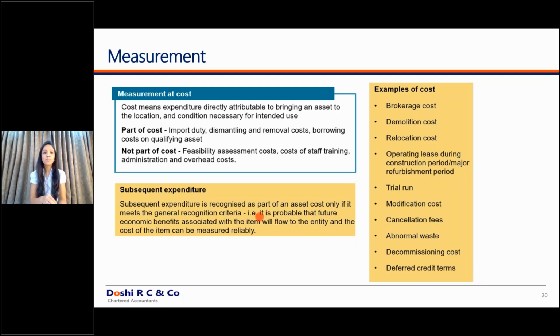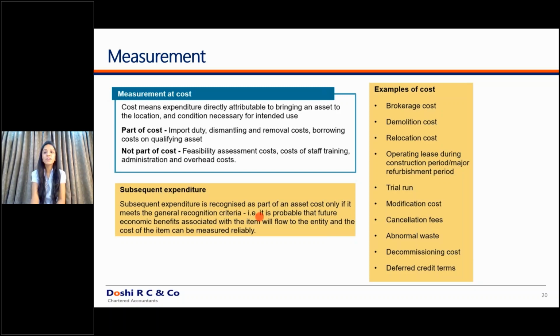So what do directly attributable expenses mean? Expenses which were incurred to bring an asset to a location and condition which is necessary for its intended use. Whatever expenses were incurred to bring that asset into the condition for which it was designed to be used, all such expenses have to be capitalized. These include simpler examples such as transportation cost, loading and unloading costs, and duties if those are not refundable. But I'll give you another example. What if you have to remove a previous asset? I have an existing factory. Already there is plant and machinery at that location.